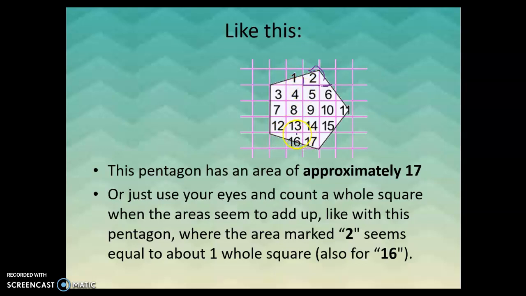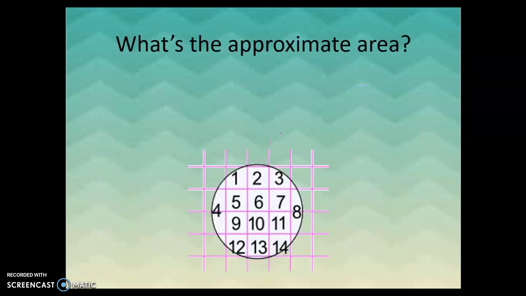Same with the 16. The 16 is not a full square, but I've got this little rectangle next to it that if I put that here, that would be close to a full square. And so we count that kind of as 1 square. These two little parts would form 1 square. Again, this is an approximation because we do have parts that are not full squares. So this would be approximately 17 square units.